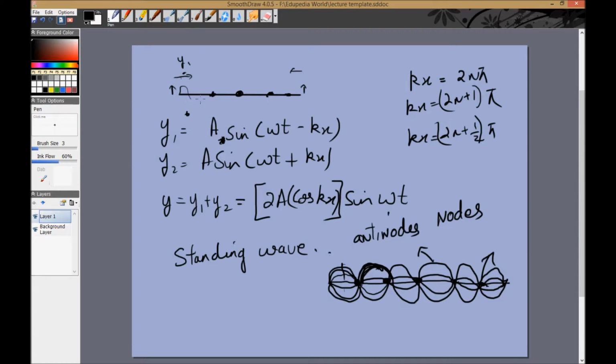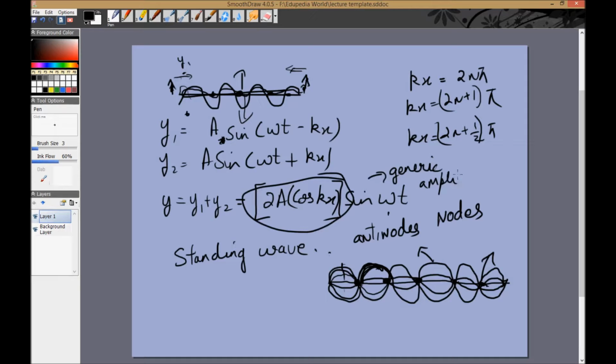So you can see this yourself at home if you want to try. If you move these two in opposite directions, then eventually you'll get something like a standing wave, where this will be like this, then it will start moving towards the origin, then it will be flat, then in the other direction, and some points will not appear to move at all. They're actually moving, but at any time their displacement upwards due to y1 will be the opposite of their displacement downwards due to y2, and at every point the net displacement is coming out to be 0. 2a cos kx will be what is called the generic amplitude. For any particular point, it changes with x, as we can see.